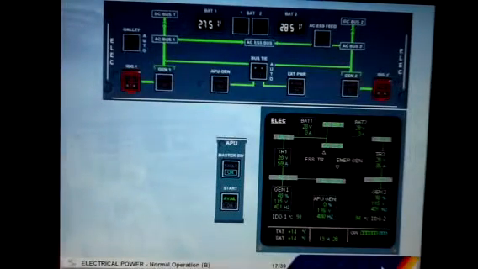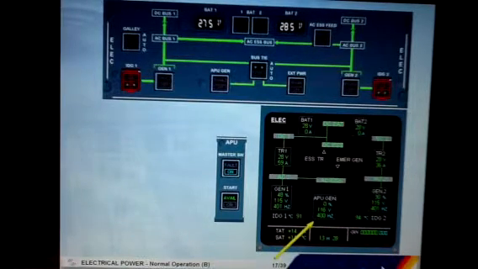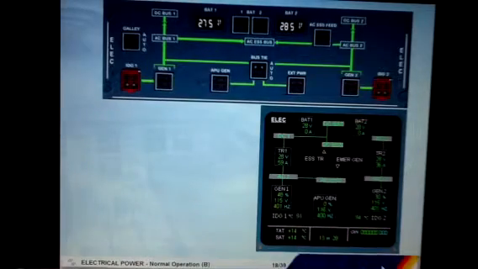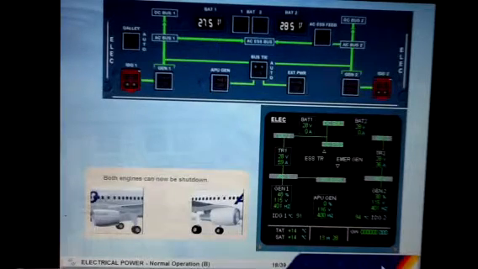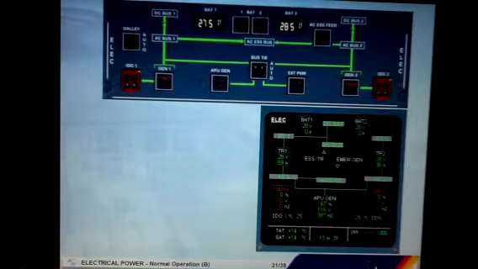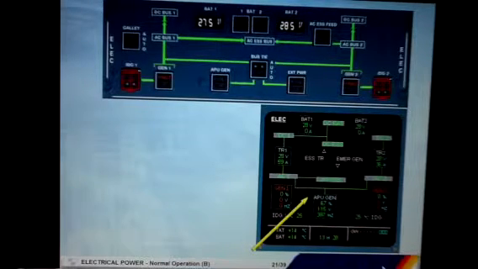The APU is now available and is standing by to take over from the engine-driven generators when the engines are shut down. Both engines can now be shut down. Click on either engine. Both engines are stopped. The APU generator is back online and has automatically taken over, supplying the entire electrical system.